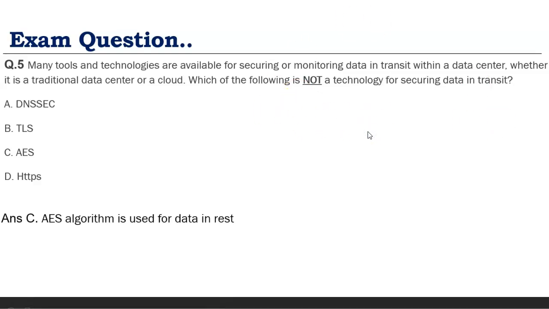It is for data at rest. So they create such questions by merging two different technologies in a question and asking which one is the odd one out. You can expect this type of question in the exam on this topic, along with the five attacks we have discussed: one question from the five attacks, and one question like the one we have just seen out of five questions.